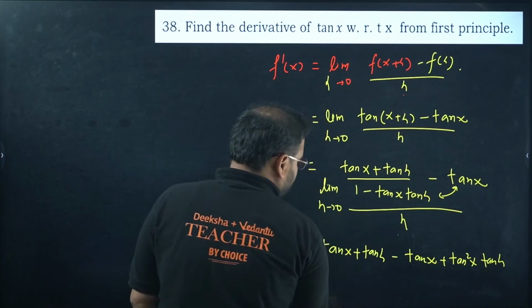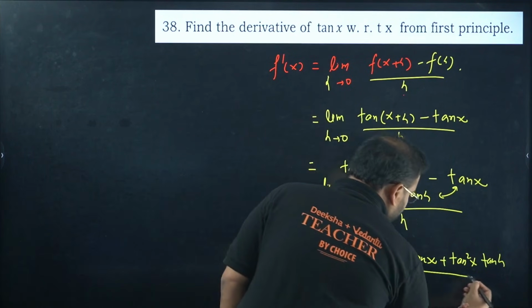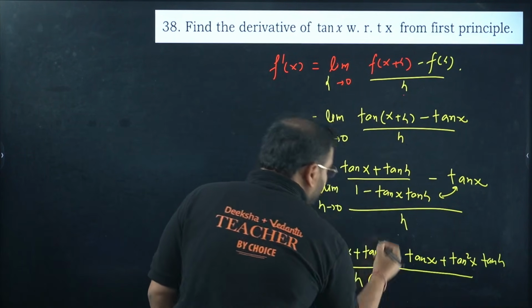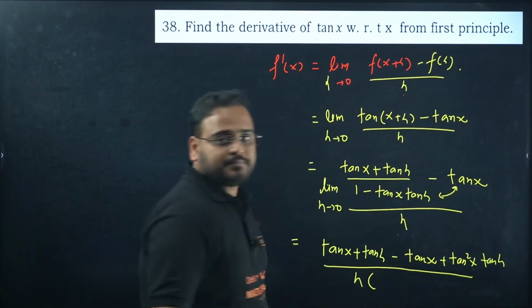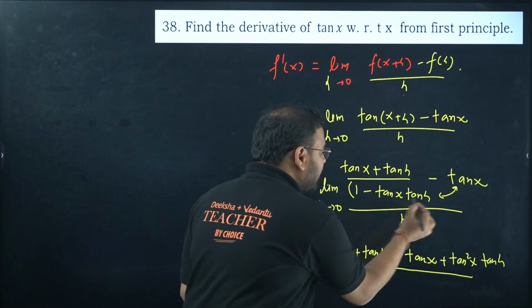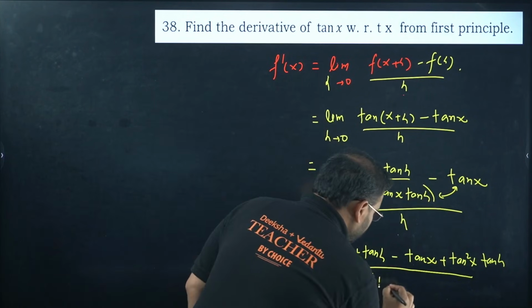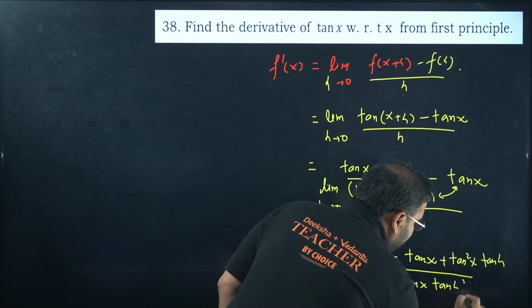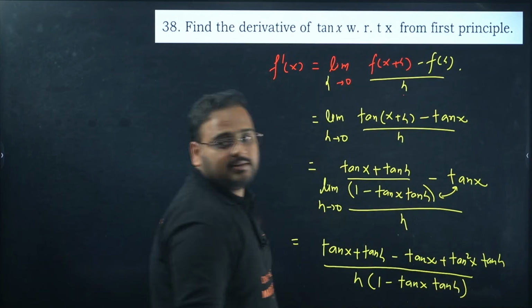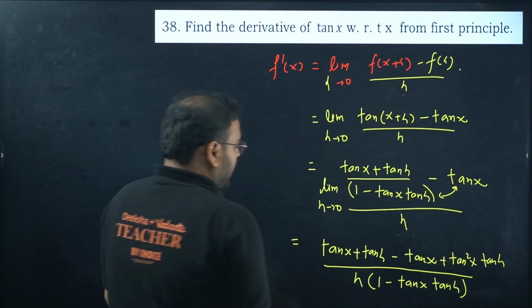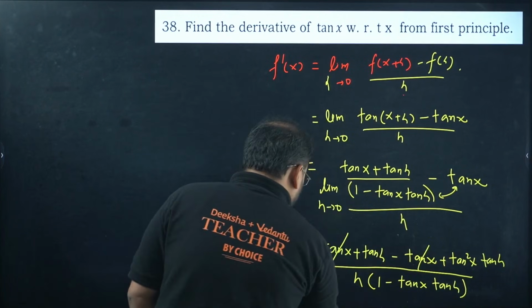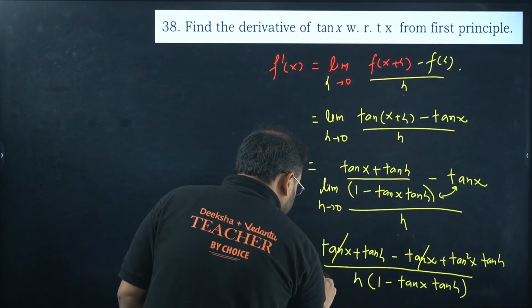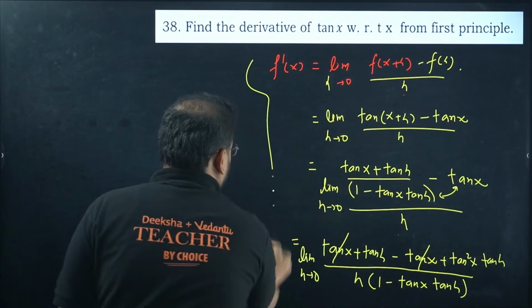Now what will be the denominator? The denominator h will be there, but you also get this part for the fraction, which is going to act like a denominator. It will come down 1 minus tan x and tan h. We already have the limit over here, h tends to 0. Continue.